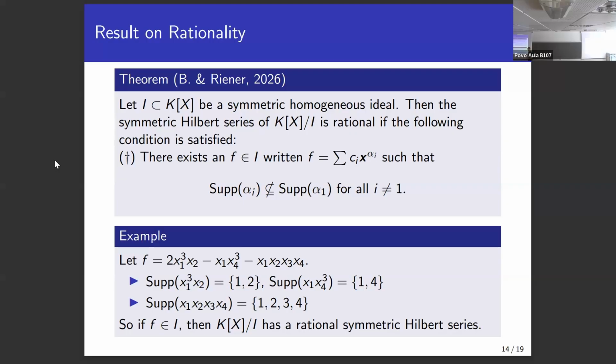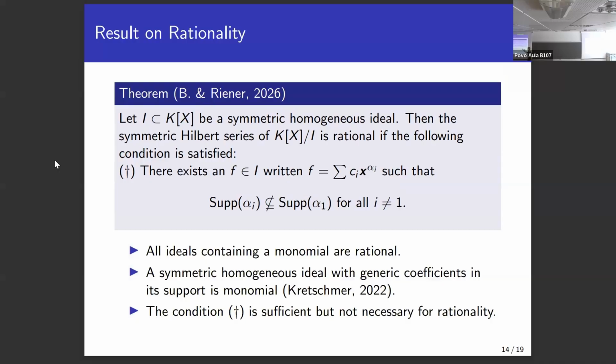This is a bit technical, but I can show that this is actually very general. Namely, if our ideal contains a monomial, this condition is trivially fulfilled because there is only one term. So the symmetric Hilbert series is rational if I contains a monomial. Secondly, due to a result by Petro, we know that a symmetric and homogeneous ideal which has generic coefficients in its support, so the coefficients are either 0 or kind of random, does contain a monomial. And thirdly, we know that this condition is sufficient but not necessary for rationality, so we find examples outside of it.